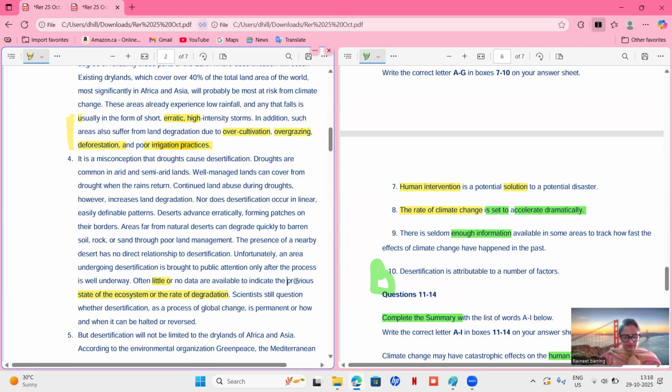Indicate the previous. Previous means past, effects, rate of degradation, yes. So they are saying that there is very little information about how fast the degradation happened previously. Previously means past. That means the ninth paragraph is being talked about in this one, A, B, C, D. So the answer is D.